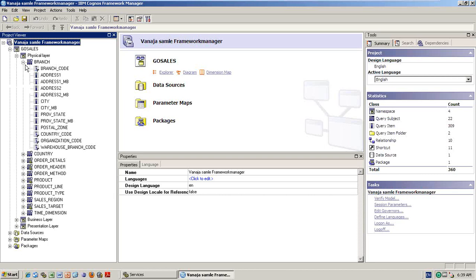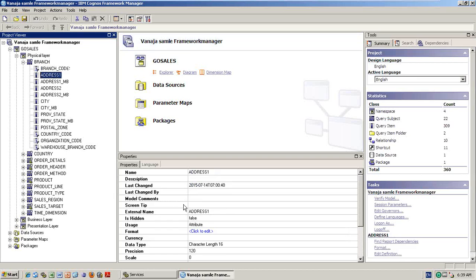If there are 100 tables, for each column you need to change the usage property, right? It may take so much time. So you want to share the work with your team members. If this CPF file, this framework manager model, is placed in your My Documents or some shared drive, once I open it, it will become read-only mode for you, like your MS Word document. But it shouldn't be like this. You need to give access to those people also, so all the people can work in parallel.